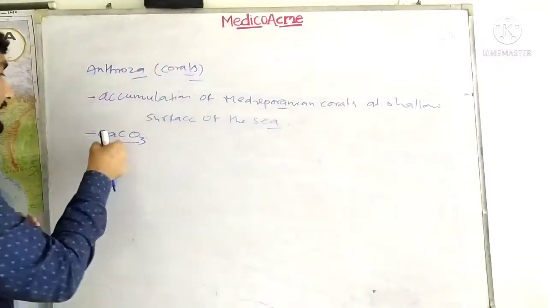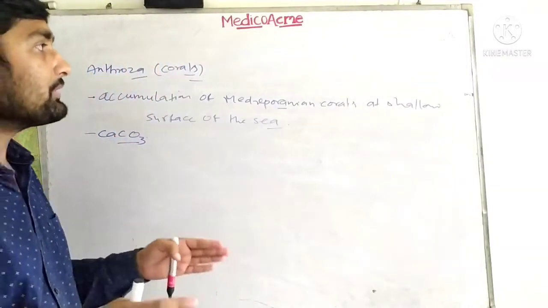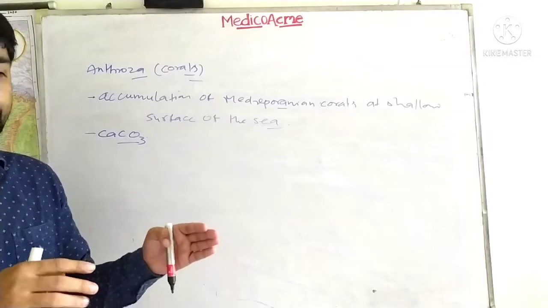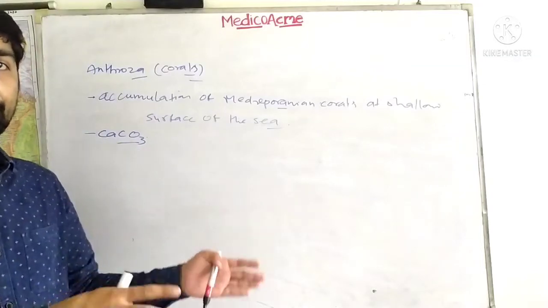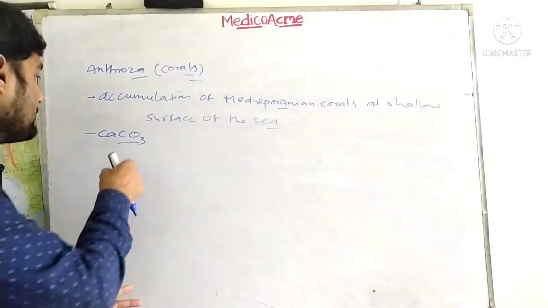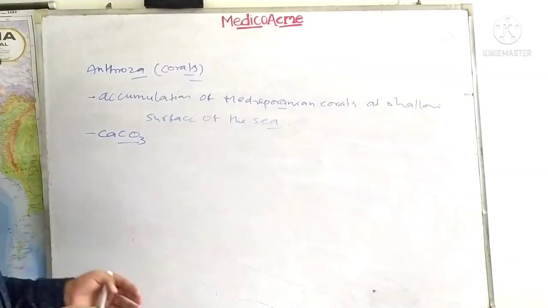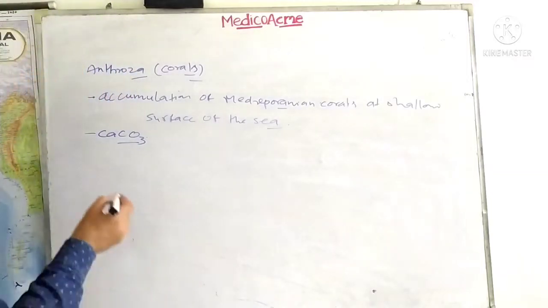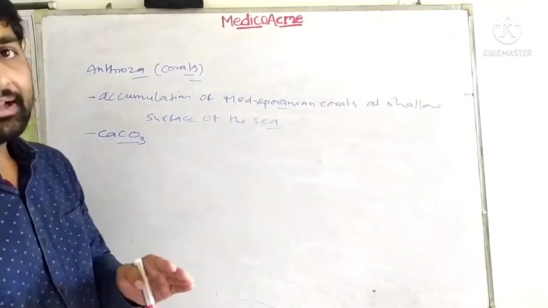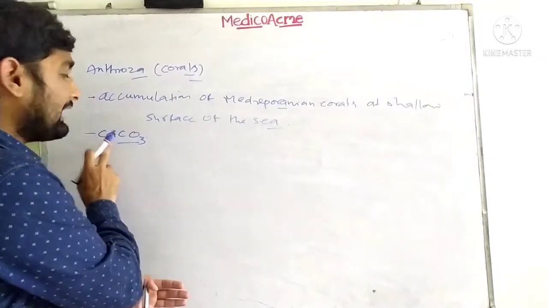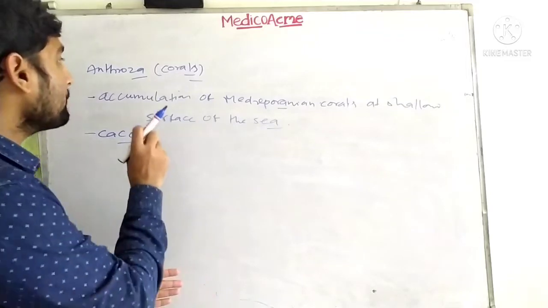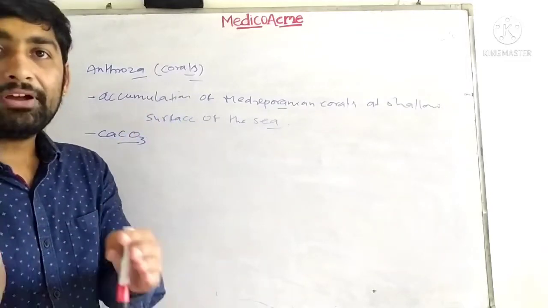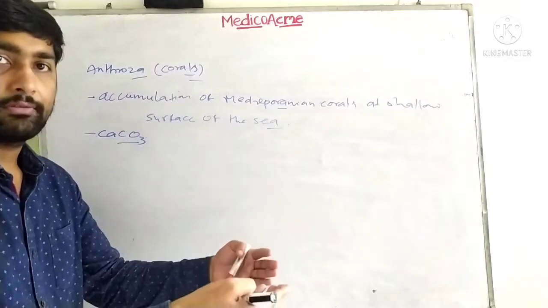Calcium carbonate is a hard substance, so it becomes a base where different life forms, flora and fauna, survive on this accumulation. These accumulations are sometimes called mini islands or pseudo islands, because they are false islands. There is no soil, only CaCO3 accumulation, which supports various life forms on its surface.